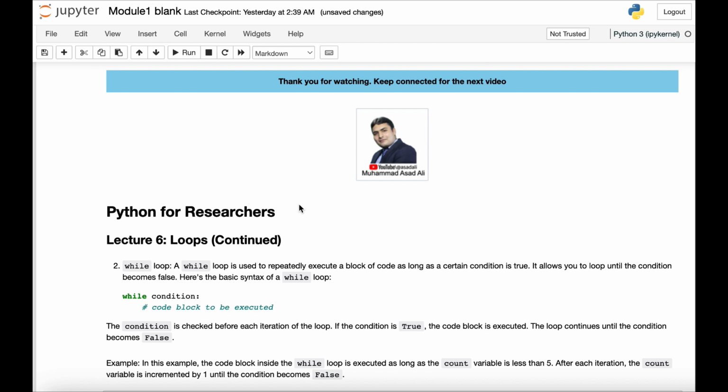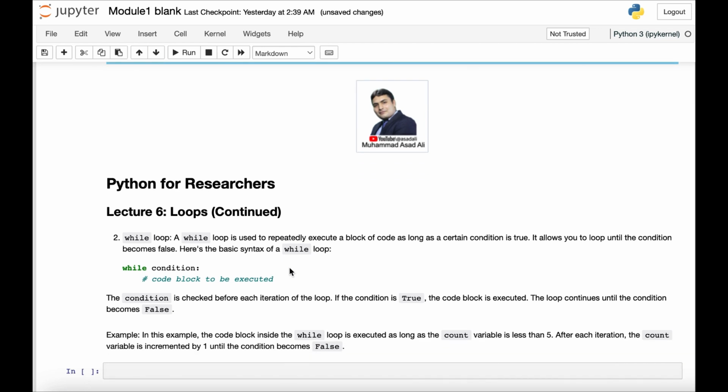In the previous lecture we learned what a for loop is, and in this lecture we are going to learn what a while loop is. So while is also a kind of loop which just repeats the code which you give, but in a while loop we give a condition to the program. If that condition is true, then that code will run, otherwise the code will not run.